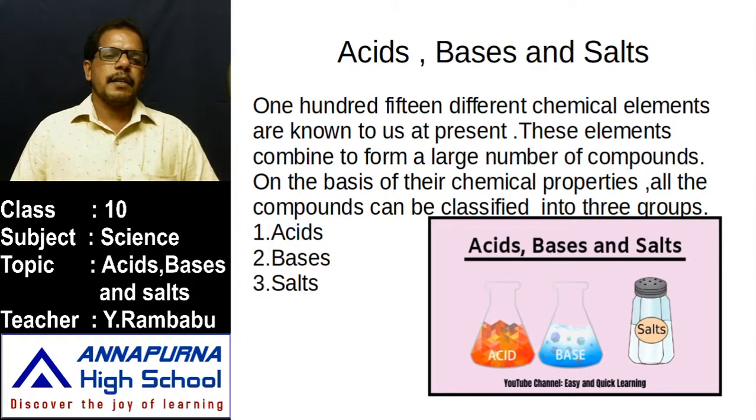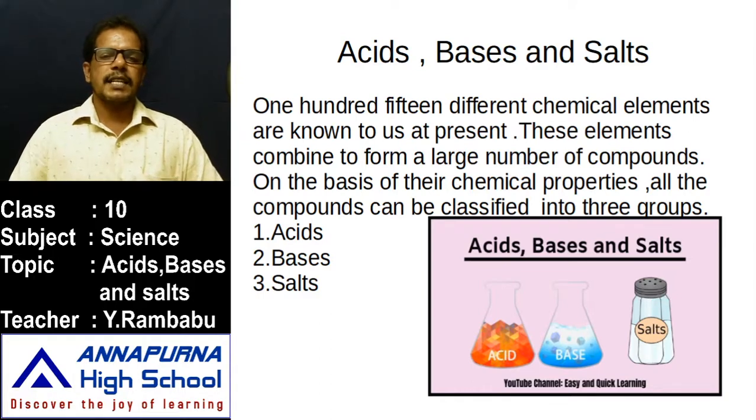And how many substances do we have? A large number of substances, that means a large number of compounds. How are all these compounds formed? These 115 elements combine with each other and form a large number of compounds. That means innumerable compounds. Just observe, in English how many alphabetical letters? Just 26.